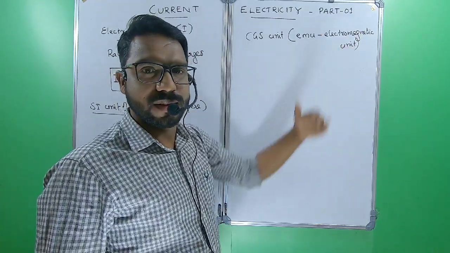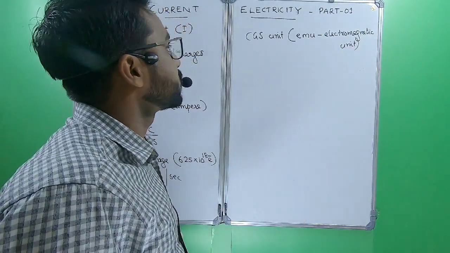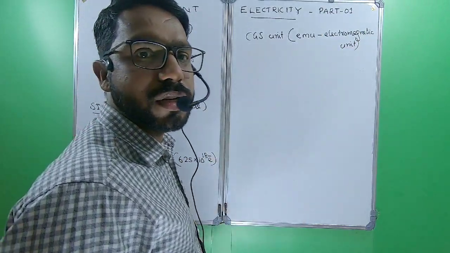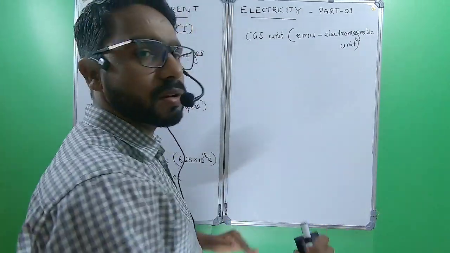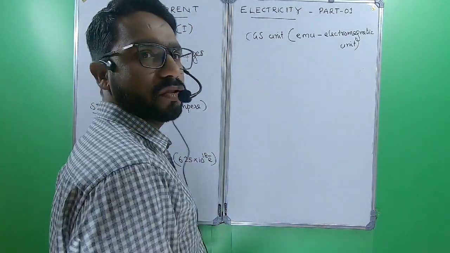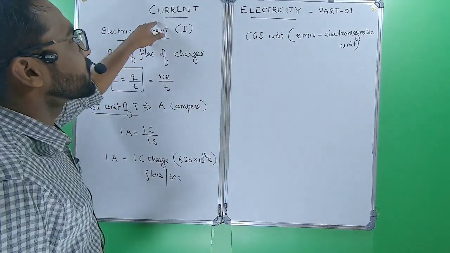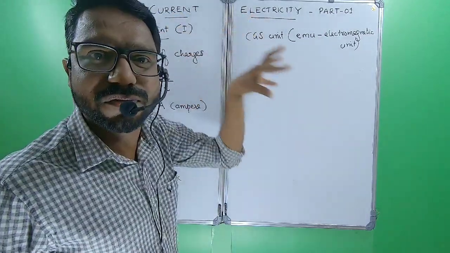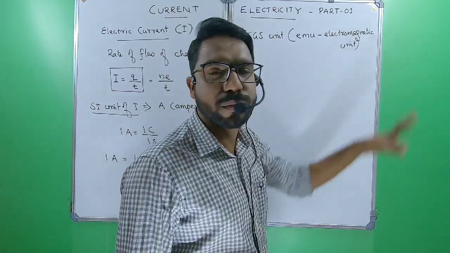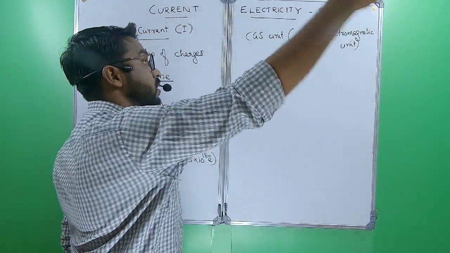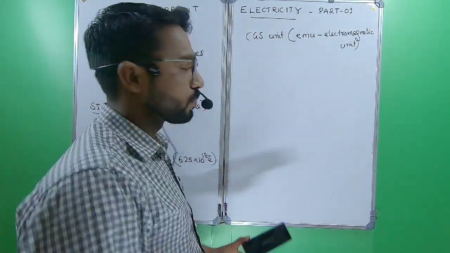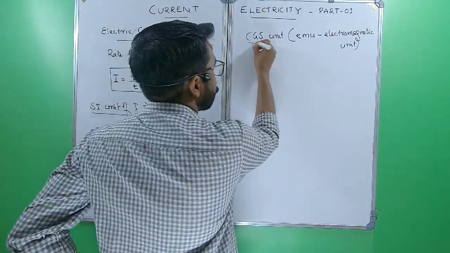We will discuss that in another chapter, Moving Charges and Magnetism, and there is one more chapter, Electromagnetic Induction. Both electricity and magnetism are interrelated. Now here we are discussing current electricity. Charge is flowing, so we have to take only the electromagnetic unit. We can't take the electrostatic unit here.